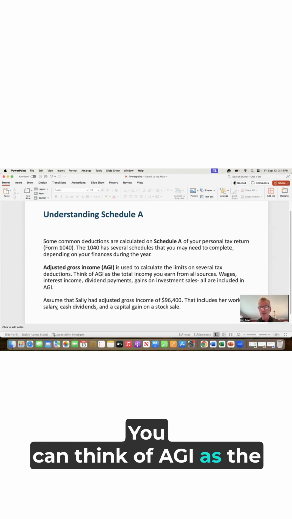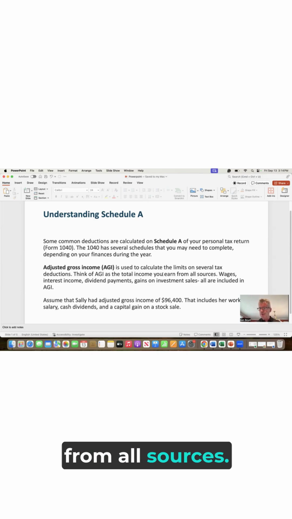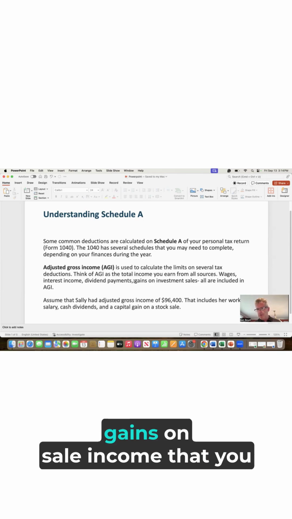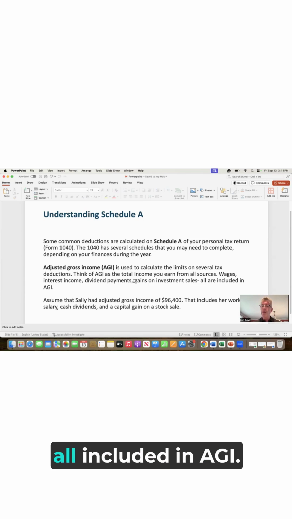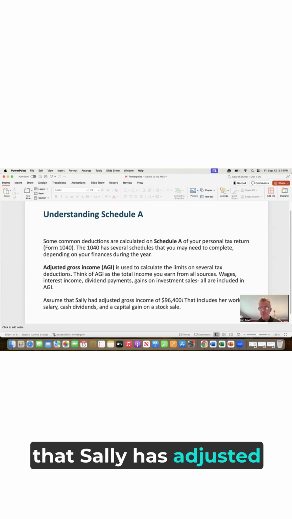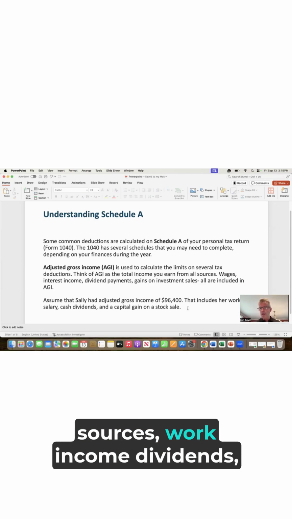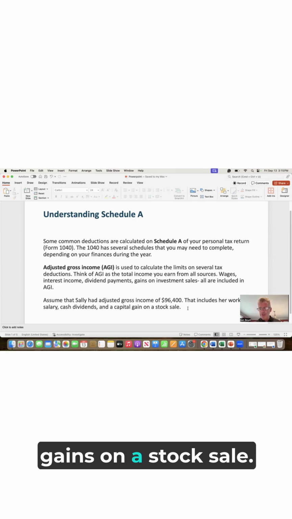You can think of AGI as the total income you earn from all sources. It can be wages from work, interest income, dividend payments, gains on sale, income that you earn from a rental property, all included in AGI. So let's assume for this example that Sally has adjusted gross income of $96,400, which includes a whole bunch of sources: work income, dividends, gains on a stock sale.